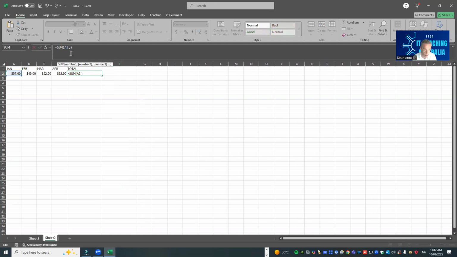So it's the sum of A2, B2, comma, C2, which will give me $154. Or you can have it as A2 to C5, and it'll give you the same thing. So you can have it in two ways: one, A2, comma, B2, comma, C2, or you can use this syntax, sum, open bracket, A2 colon C5.